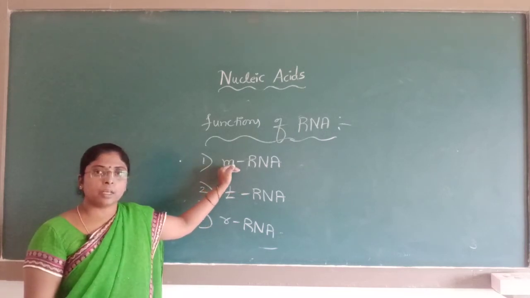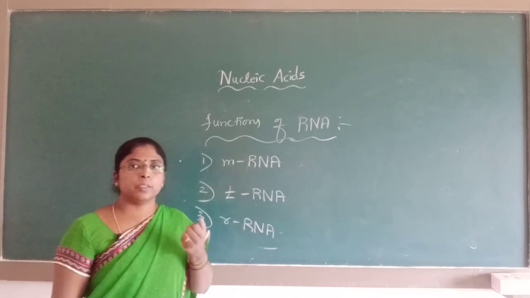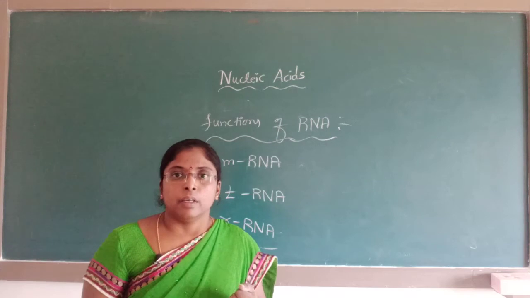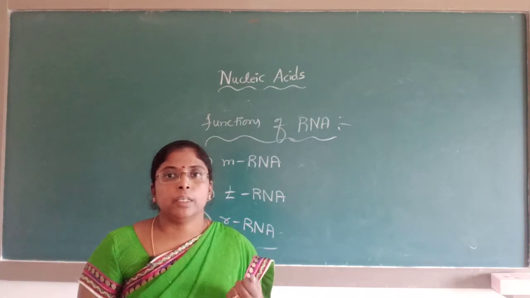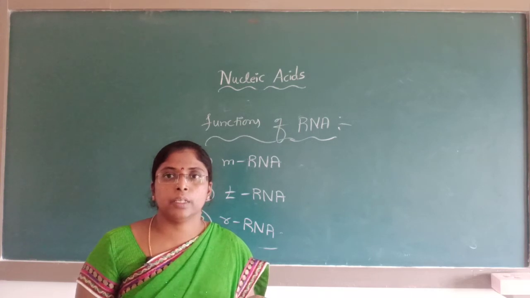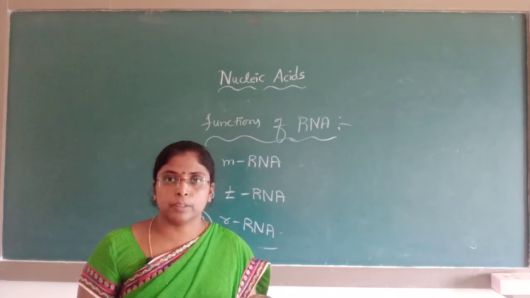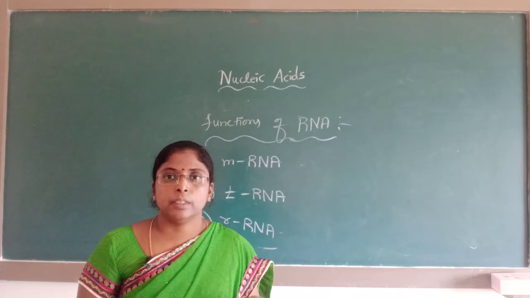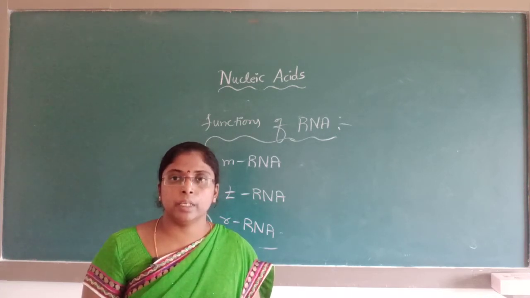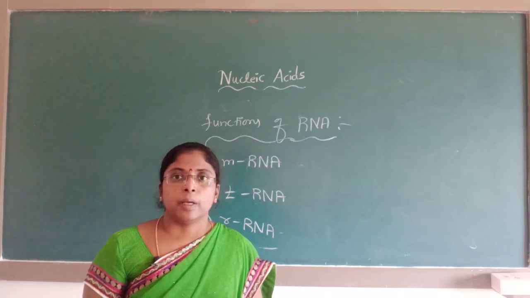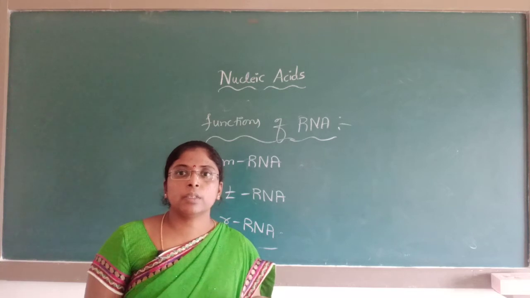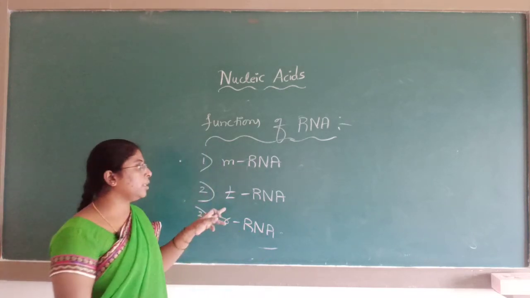The messenger RNA receives the specific code from the DNA by transcription. In this way, it is involved in protein synthesis. And what is the role of tRNA?